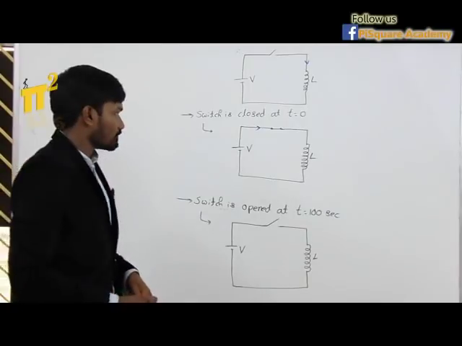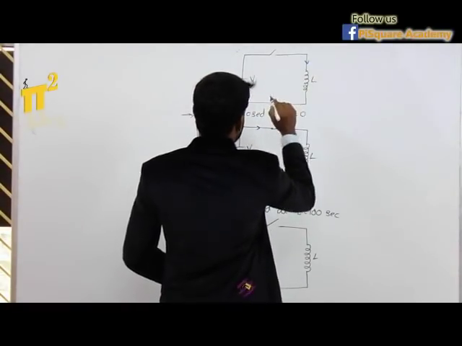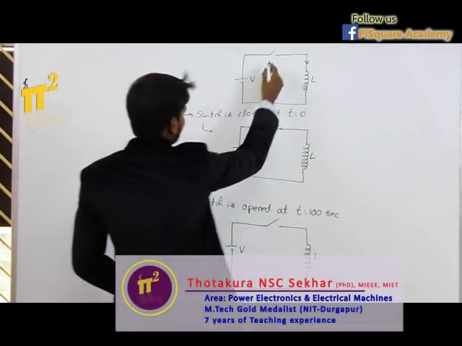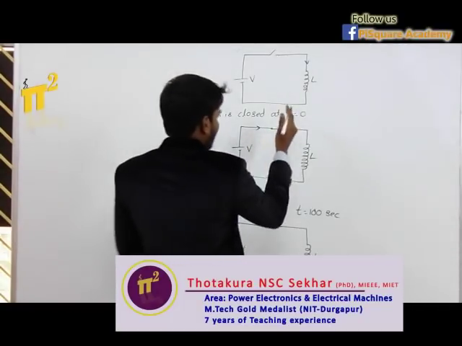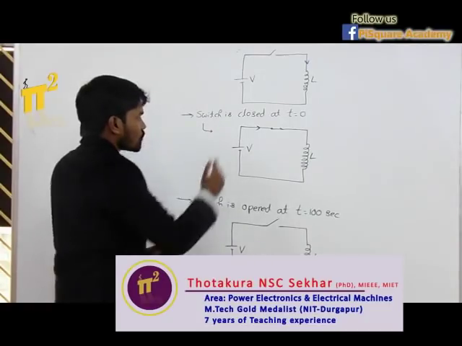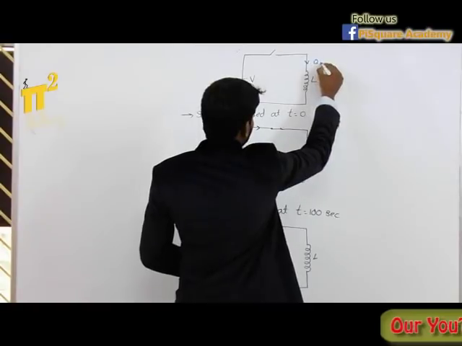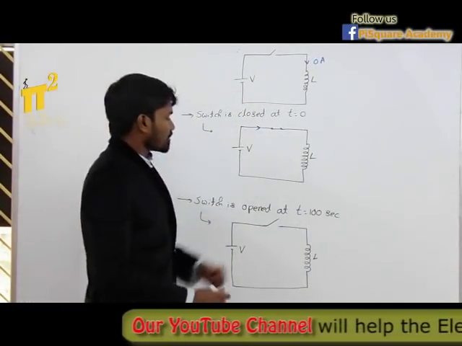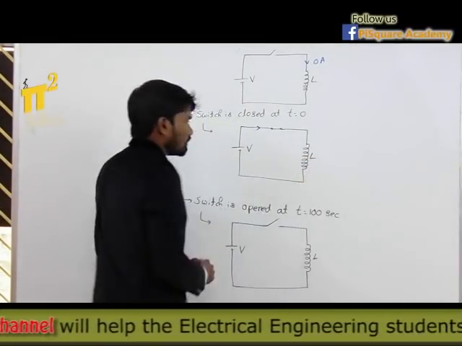Okay, let's see that. So I have taken a simple circuit where we have an inductance or inductor which is fed by voltage source V, some DC voltage, and through a switch. So at t is equal to 0, at some instant I close the switch. Before closing the switch, what was the current here? As it is an open circuit, there is no current flowing. But the moment I close the switch, this voltage source has a closed path now.